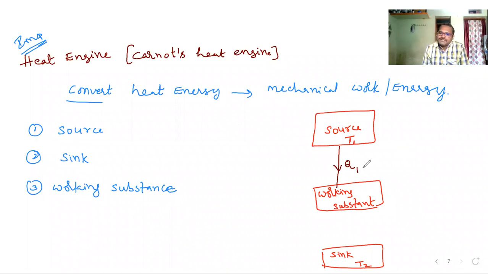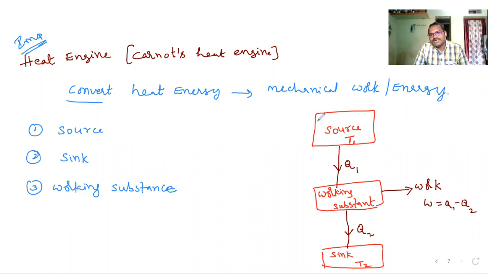By absorbing some heat energy from the source, the working substance will perform some work by rejecting some heat energy to the sink. How much work it will perform is nothing but Q1 minus Q2. This is the diagram for a heat engine. You need to draw it. Very important. So every heat engine has three things: source, working substance, and sink.